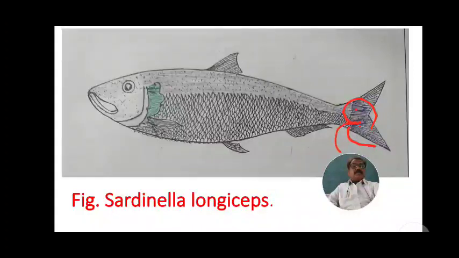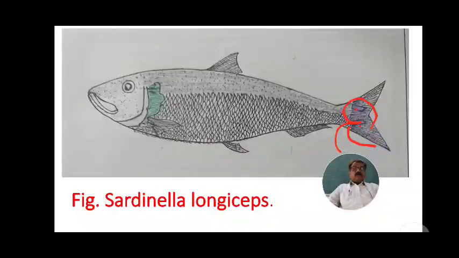This is one alar scale, this is the other alar scale. Two large alar scales are present at the base of the caudal fin. It is the most identifying character of Sardinella longiceps.